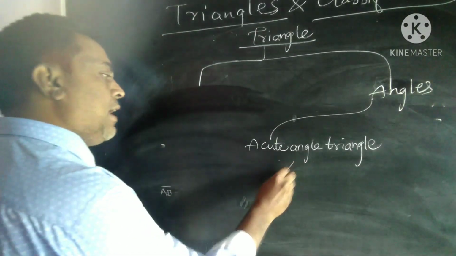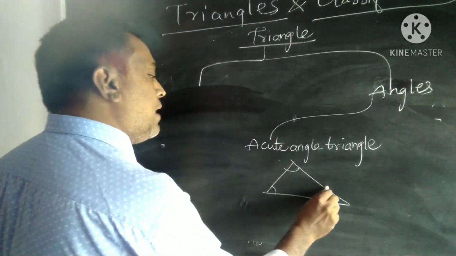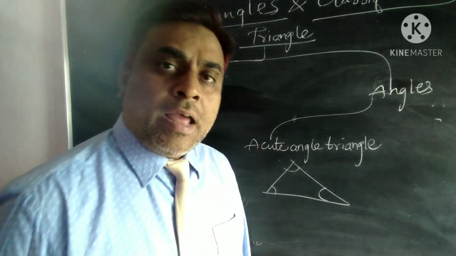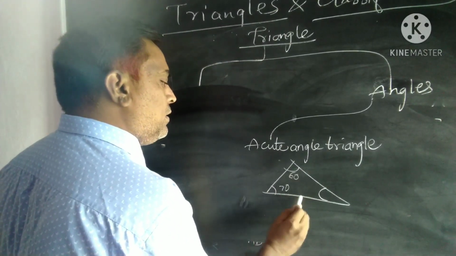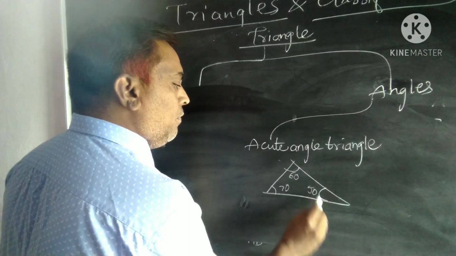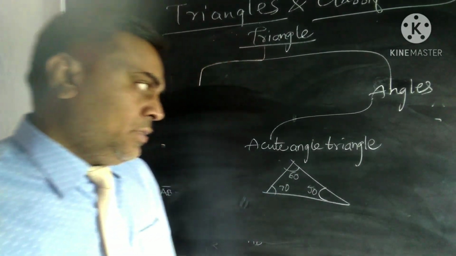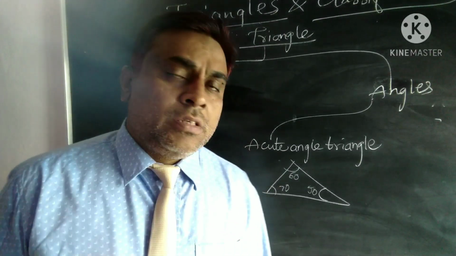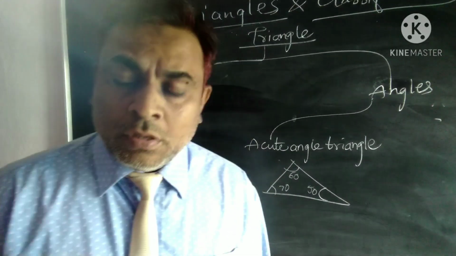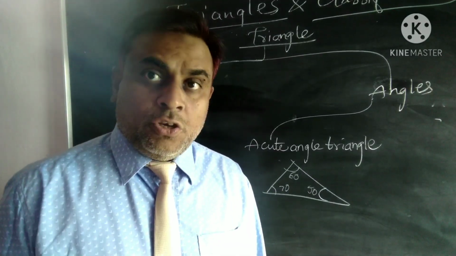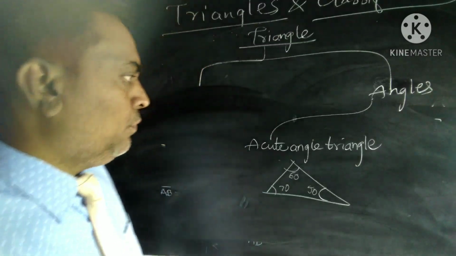For example, this angle is 60, this angle is 70, this angle is 50. We can see that all three angles are less than 90 degrees, so we can say that this is an acute angle triangle.